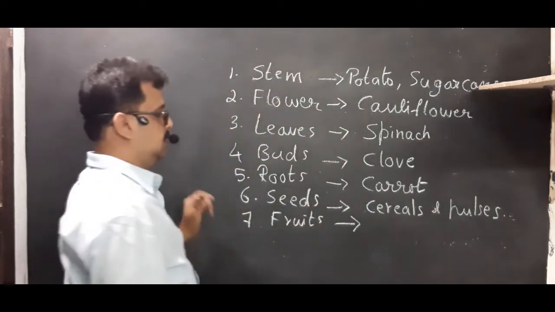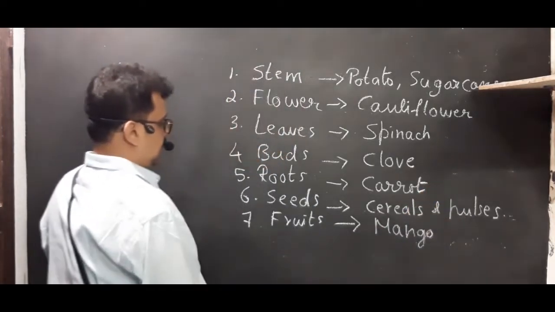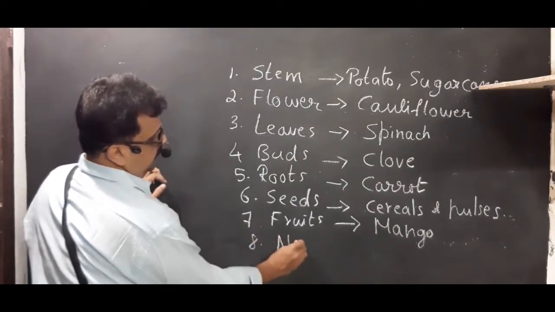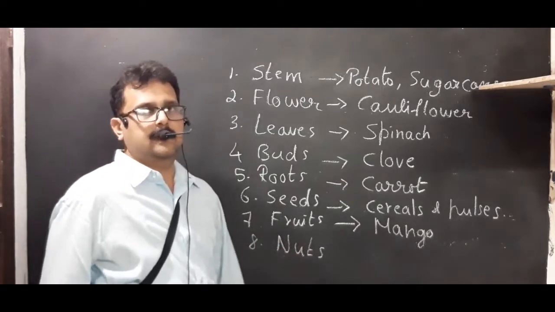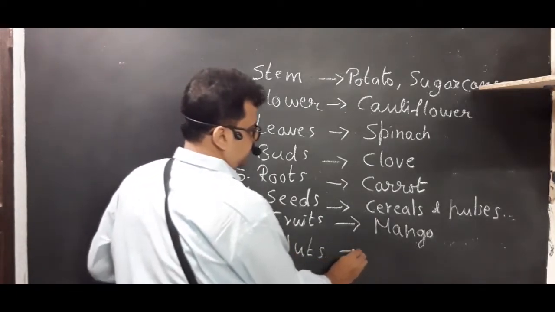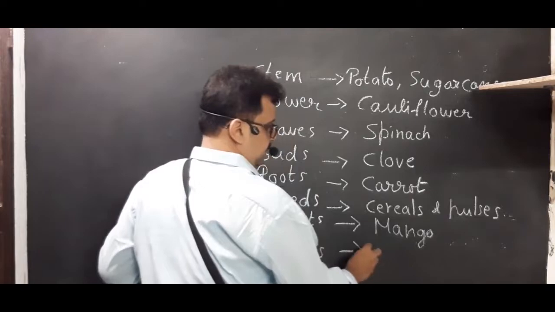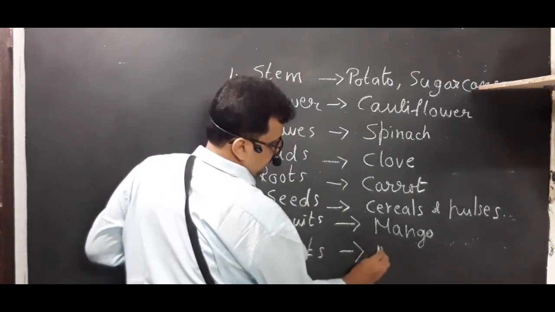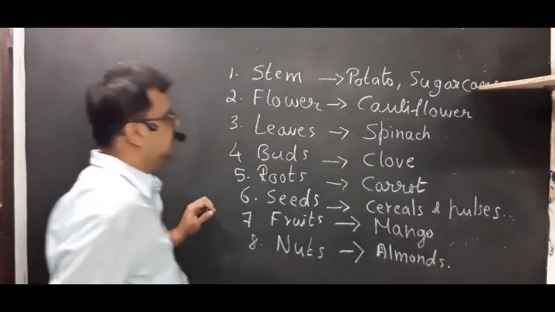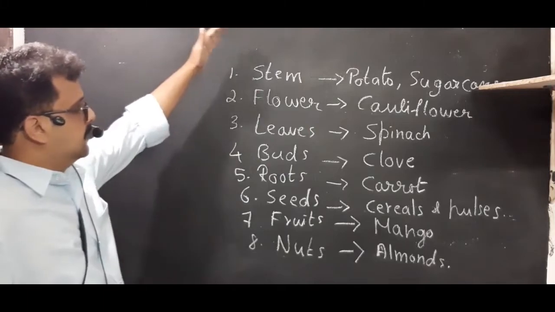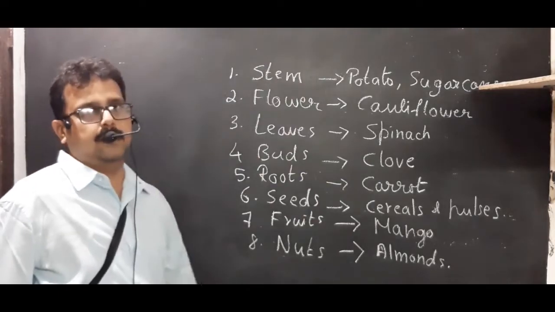Then fruits. We eat mango, etc. And the eighth one, we forgot about nuts. Different types of nuts we include in our food. What are they? Can write as almonds, groundnut, etc. So here you can see different parts that we use as food and some of the examples.